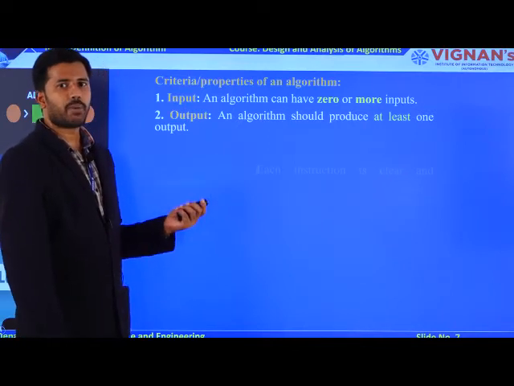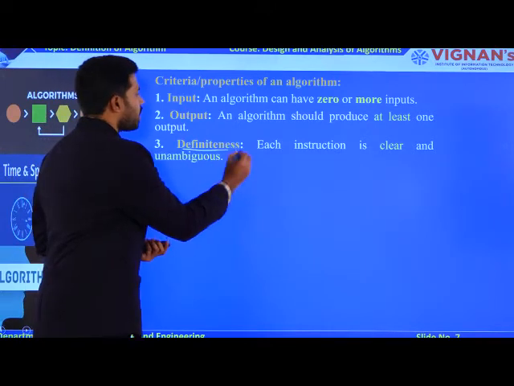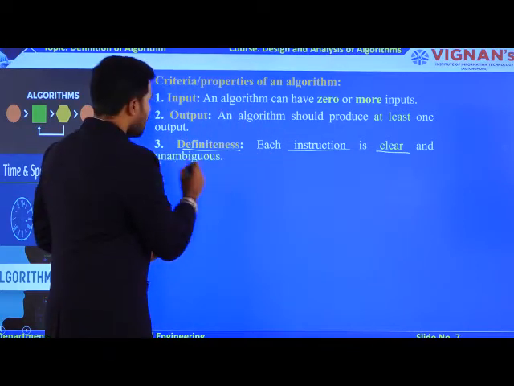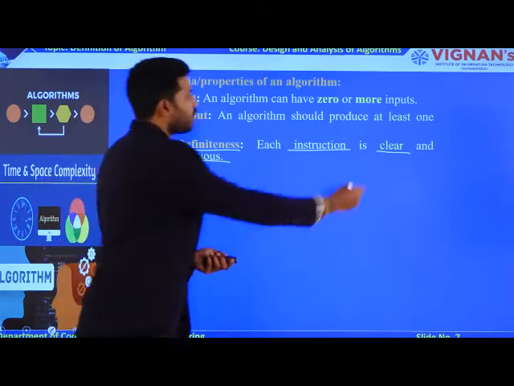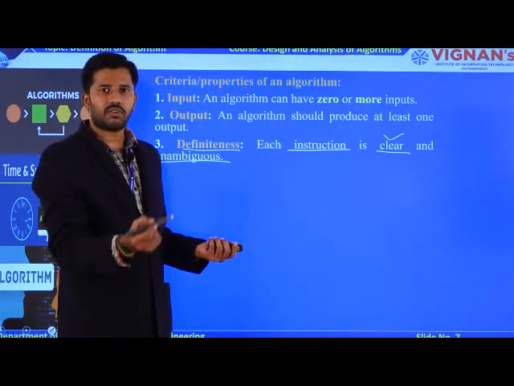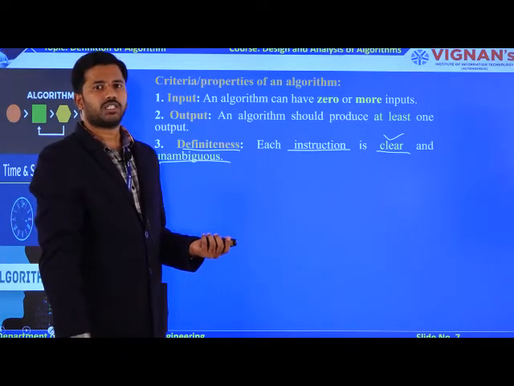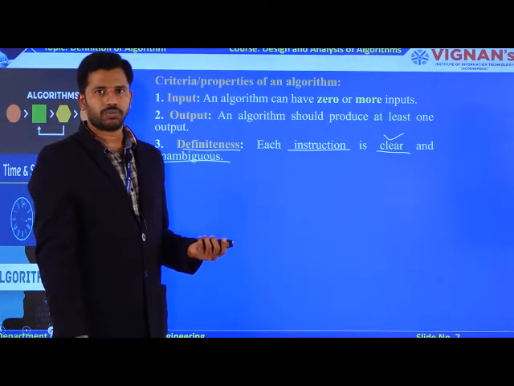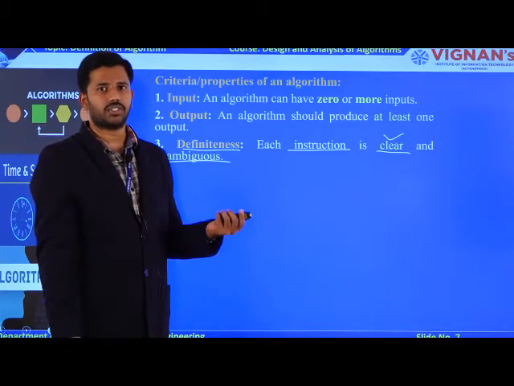Now the third property is definiteness. What does every algorithm contain? Instructions. Those instructions must be clear as well as unambiguous. What is meant by unclear instructions? Every instruction must be clear. What happens if the algorithm has unclear instructions? Ultimately, that will produce an error for you. The best examples are dividing by 0 or taking a square root of negative values. These are unclear instructions.